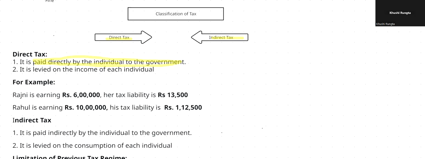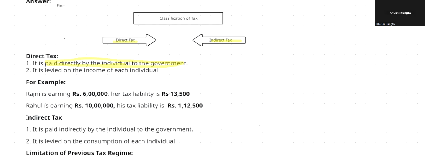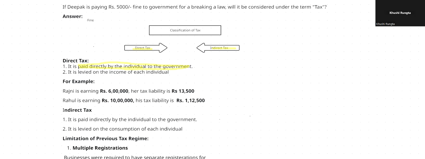Now, for example, as mentioned here, Rajini is earning 6 lakhs, so she is paying 13,500. Rahul is earning 10 lakhs and the tax liability is 1,12,500. So what inference do you draw from this? Higher the income, higher the tax liability. Okay. And it is directly paid by the individual to the government. Suppose you people file your income tax, so you are personally paying it yourself. There are no middlemen involved.